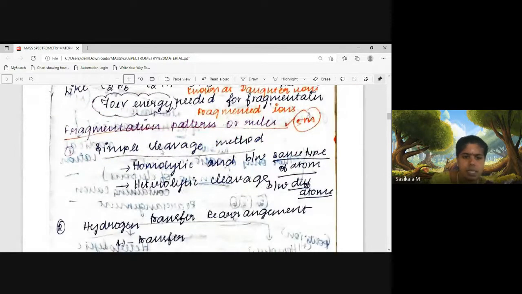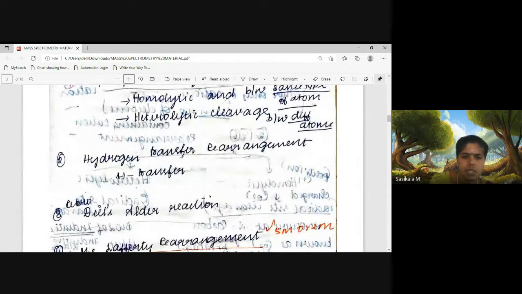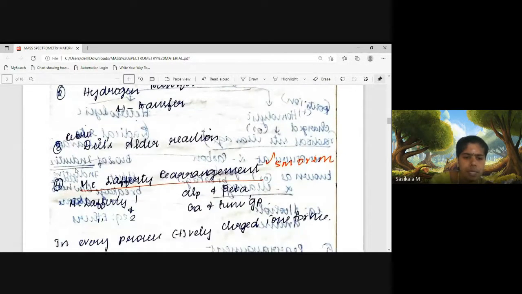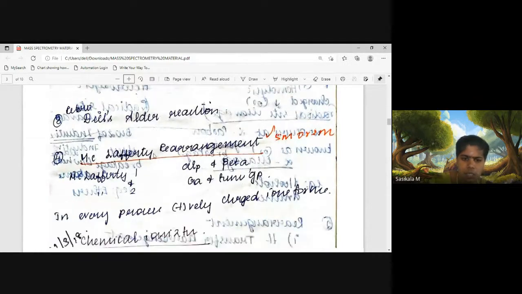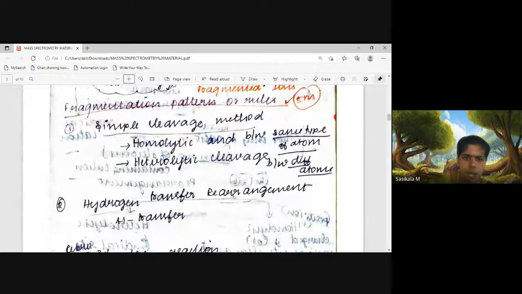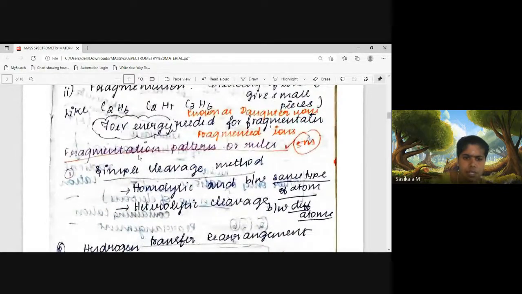The first one is the simple cleavage method. The second is hydrogen transfer rearrangement. The third is the retro-Diels Alder reaction. The fourth is the McLafferty rearrangement. This is an important question under mass spectrometry regarding fragmentation patterns. Fragmentation rules we'll discuss separately. These four processes are called fragmentation patterns.